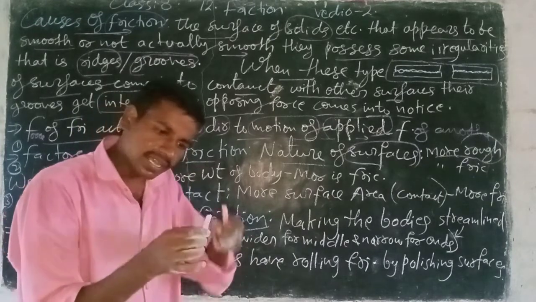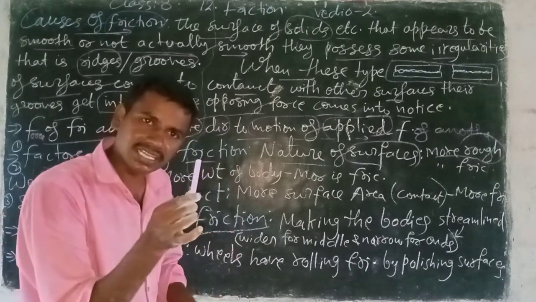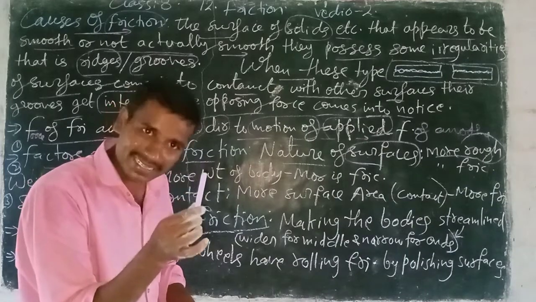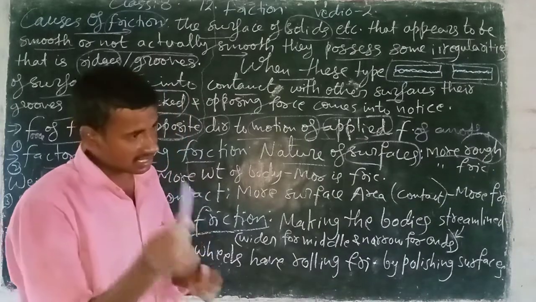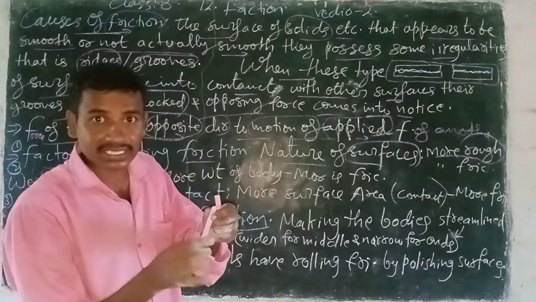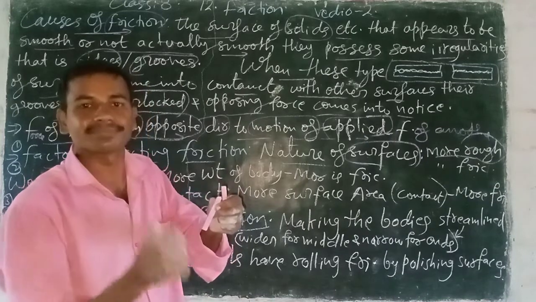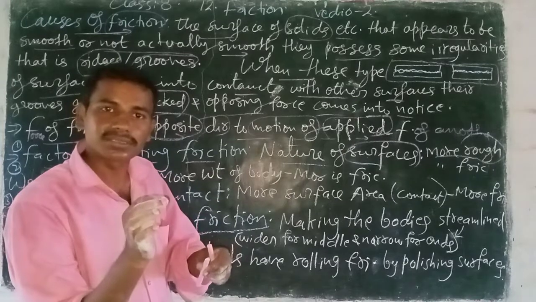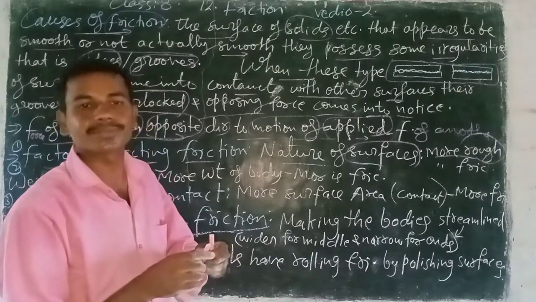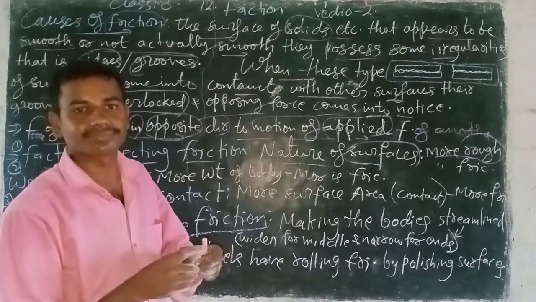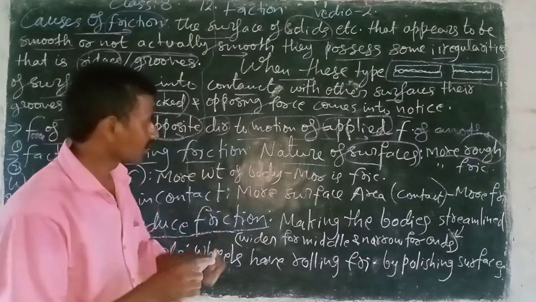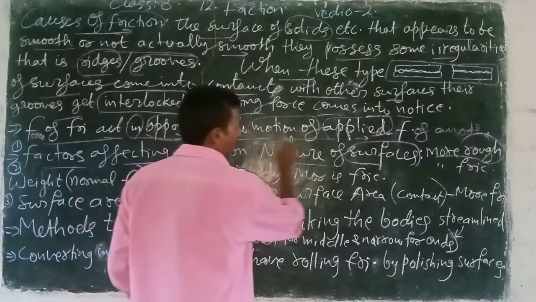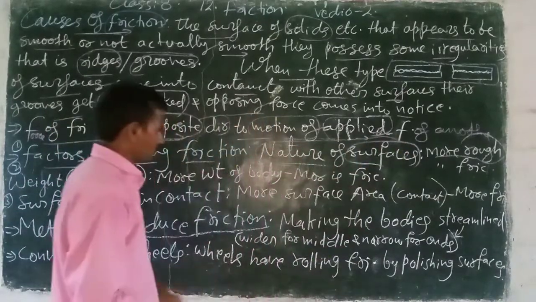For example, in my hand is chalk. This chalk contains ridges or grooves in it. More ridges give more friction force. More grooves give more friction force to this body. That is called nature of surfaces.